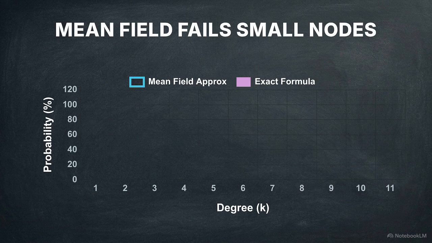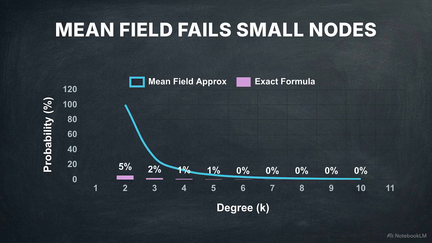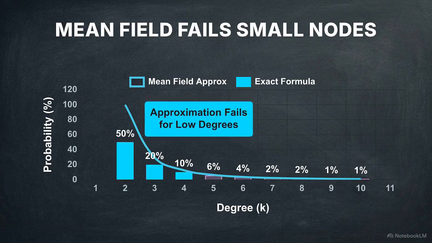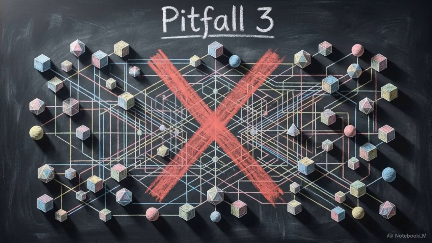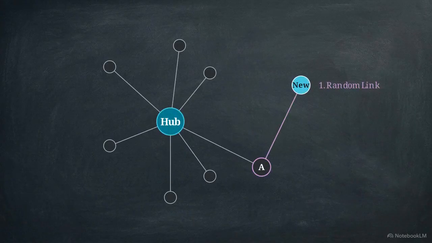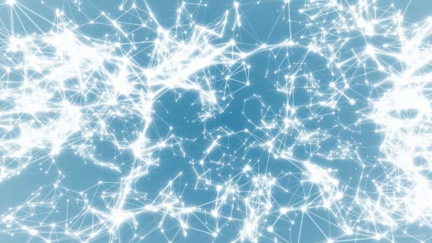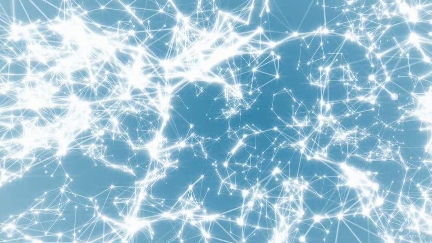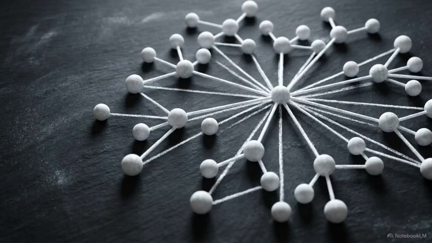Second, the mean field shortcut. Mean field theory is useful for finding the degree exponent, but it is an approximation. Precise calculations for small nodes require exact rate equations. Third, the omniscience fallacy. Preferential attachment is not the result of nodes having a global map. It is an emergent property of local rules, like copying a neighbor's connections. The Barabasi-Albert model demonstrates that the massive hubs of the World Wide Web and the cell are not random accidents, but are governed by predictable laws of growth.